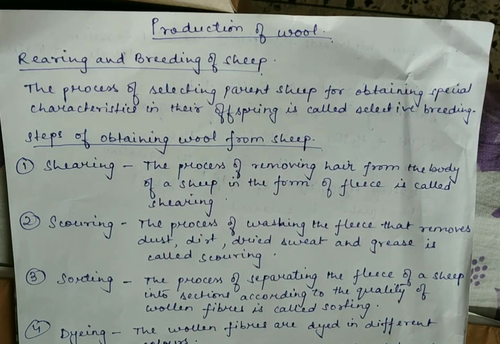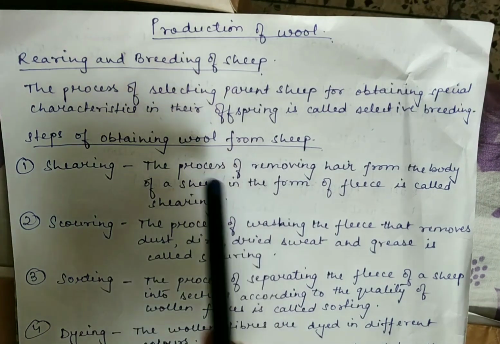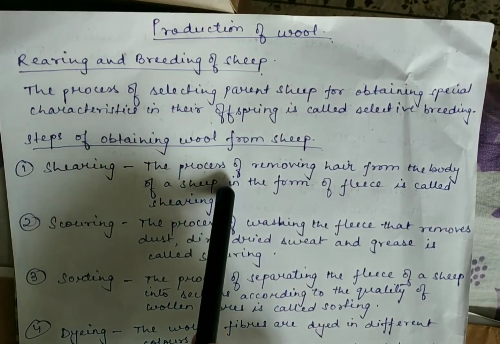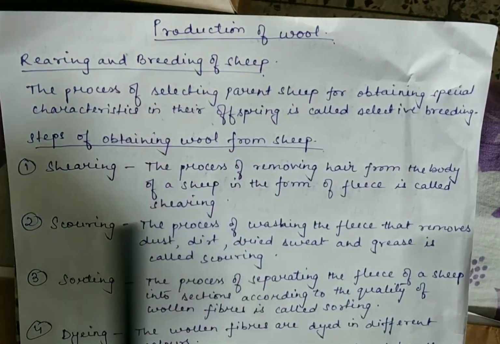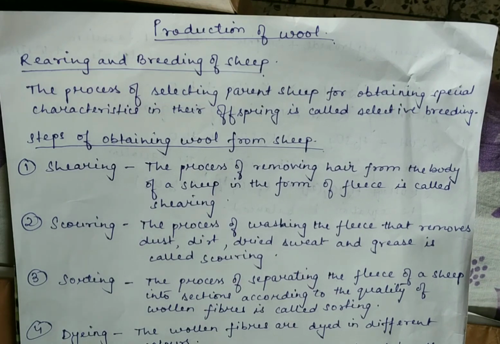The hair of sheep along with a thin layer of skin, which is called fleece, are removed from the body of the sheep. The process of removing hair from the body of a sheep in the form of fleece is called shearing. The hair of sheep is cut off by using a cutting machine similar to that used by barbers. The hairy skin of sheep is removed in one piece, which is called the fleece, the woolen coat.